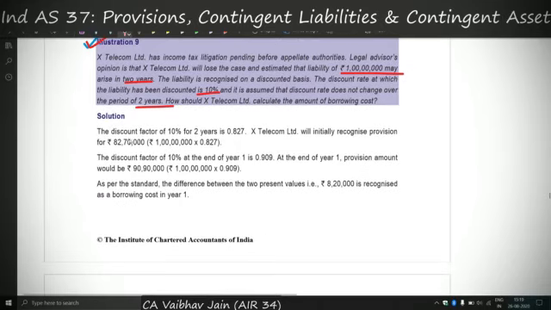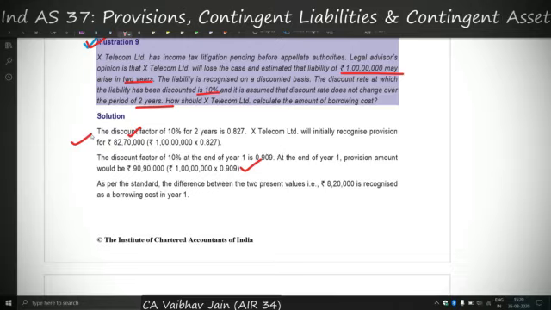So we'll discount 1 crore by 10% for 2 years. We'll get 82,70,000. This is a rounded off figure by ICAI. The actual figure will be a bit lesser than 82,70,000. Then after 1 year, we'll unwind the discount. There are two ways of unwinding the discount. What ICAI has done is it has unwound by again calculating for 1 year in the next case. Otherwise, if we discount for 2 years in actual without rounding off, we get the amount of 82,64,463 rupees as the present value for 2 years.